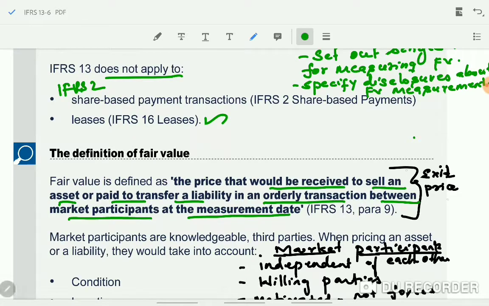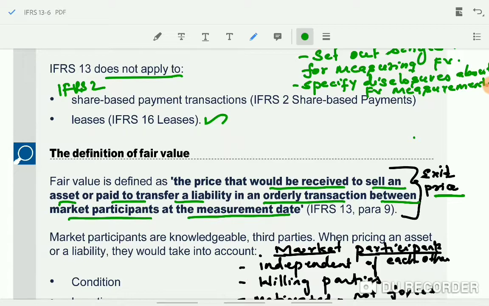Whatever amount they will be receiving when they sell the asset and whatever amount they have to pay to settle a liability, and these transactions are between market participants at the measurement date. This definition is based on exit price. Exit price is the price they will be receiving for the asset sale and whatever amount they will be paying for transferring the liability. That is exit. Entry price is just the opposite of this. Entry price is the price that will be paid for acquiring the asset and the amount that will be received for assuming a liability. Anyway, we don't want entry price. The definition given in IFRS 13 for fair value is based on exit price.